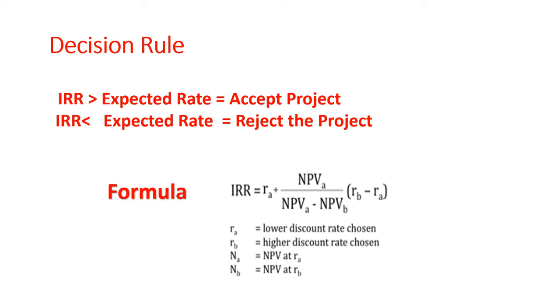Here RA is the lower discount rate chosen, RB is the higher discount rate chosen, NPV A is the NPV at rate A, and NPV B is the NPV at rate B. I hope you understood.